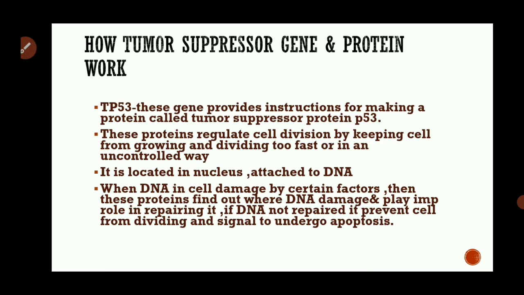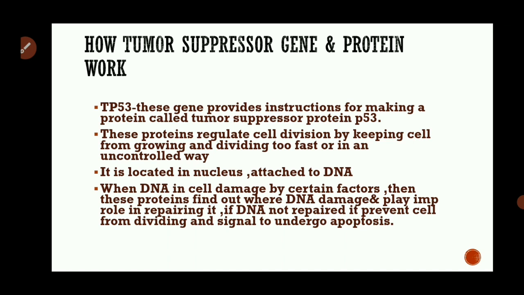If this DNA does not get repaired, then P53 signals the cell to undergo apoptosis and the cell will die. By providing this signal to the cell, P53 helps to prevent the development of cancer.